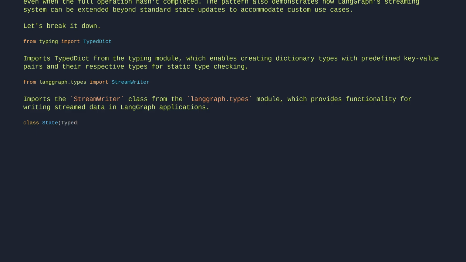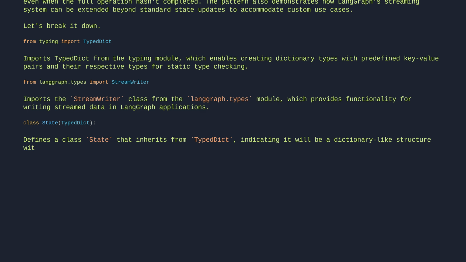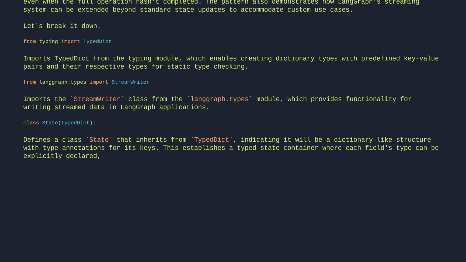Class State(TypedDict) defines a class State that inherits from TypedDict, indicating it will be a dictionary-like structure with type annotations for its keys. This establishes a typed state container where each field's type can be explicitly declared, enabling type checking and IDE support for state management in the application.